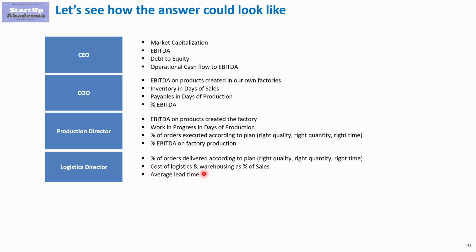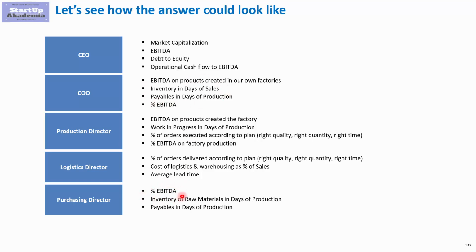And finally, the average lead time, so how much time it takes him to deliver the goods he's supposed to. This can be defined both for the raw materials, so from the suppliers to the production, and then to the customers, so from our central warehouse to the warehouse of our customers. And finally, we've got the purchasing director. Here we would again have to limit the KPIs we have for the chief operating officer. So we would have the percentage EBITDA because he is in a sense responsible for the price of the products we buy. He is negotiating with suppliers.